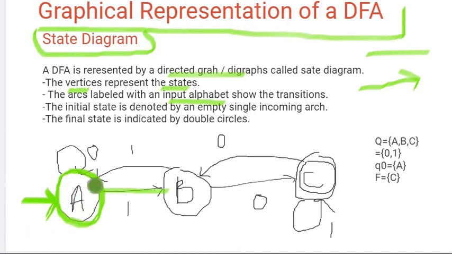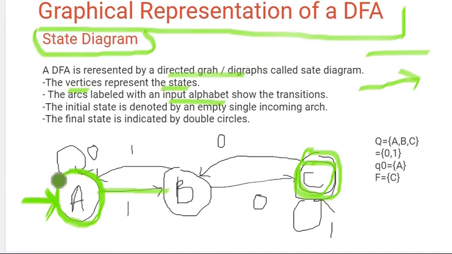That means this is the initial state. And the final state is represented by double circles. In a diagram it is then easy to identify which is the initial state, from where the transitions start and where they will end.